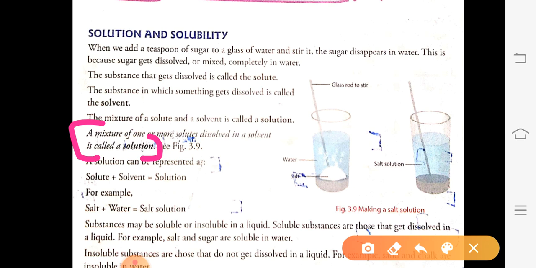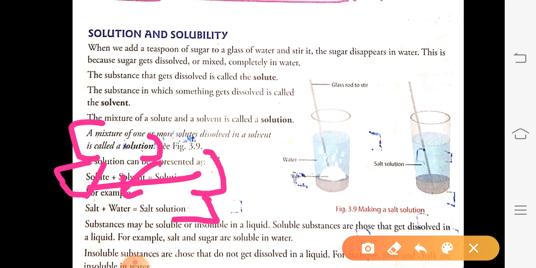So the mixture of one or more solutes dissolved in a given solvent is called a solution. Have you understood? The mixture of one or more solutes dissolved in a solvent is called a solution. The equation for this you can see here: solute plus solvent equals solution. For example, salt is a solute, water is a solvent, and they form the salt solution. Have you got this? Okay.